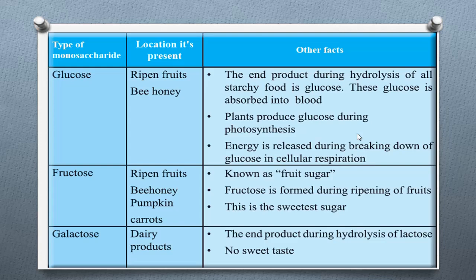Now we have learned that glucose is the end product during hydrolysis of starch food, and that glucose is produced during photosynthesis in plants. When we eat starch food, it produces glucose.